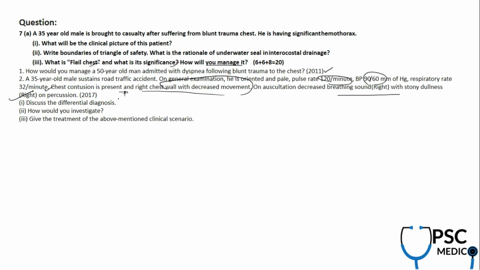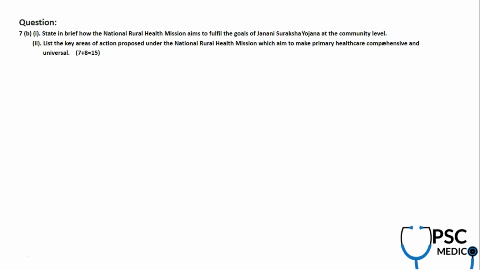So you have to write the differential diagnosis in these cases, whether it's a spontaneous pneumothorax, a hemothorax, or a flail chest. You have to mention all the conditions, the deadly dozen, the DD for blunt trauma of the chest, and give the investigations and also the treatment. The hemothorax has been an important question because I think this is the third time they're asking. So please read this topic for sure. And we covered it in detail in the video course.